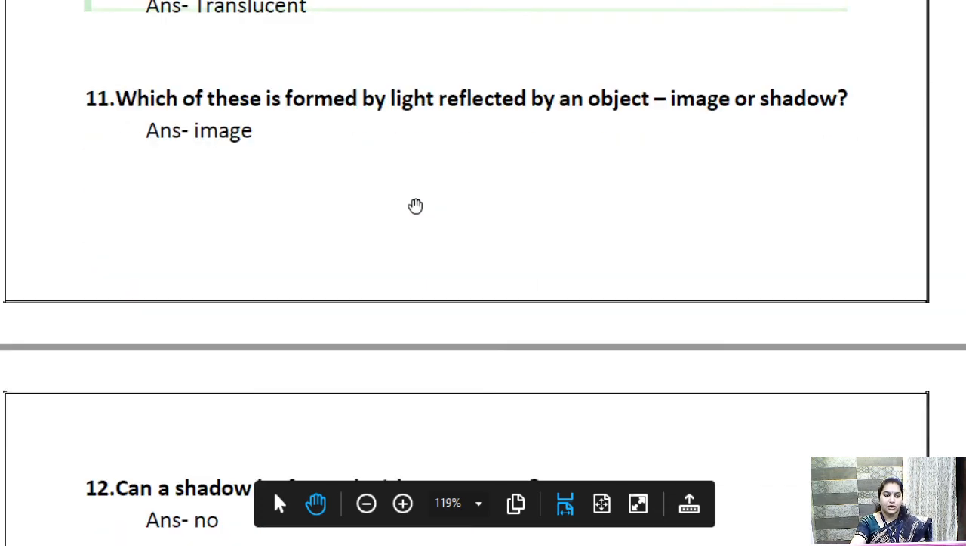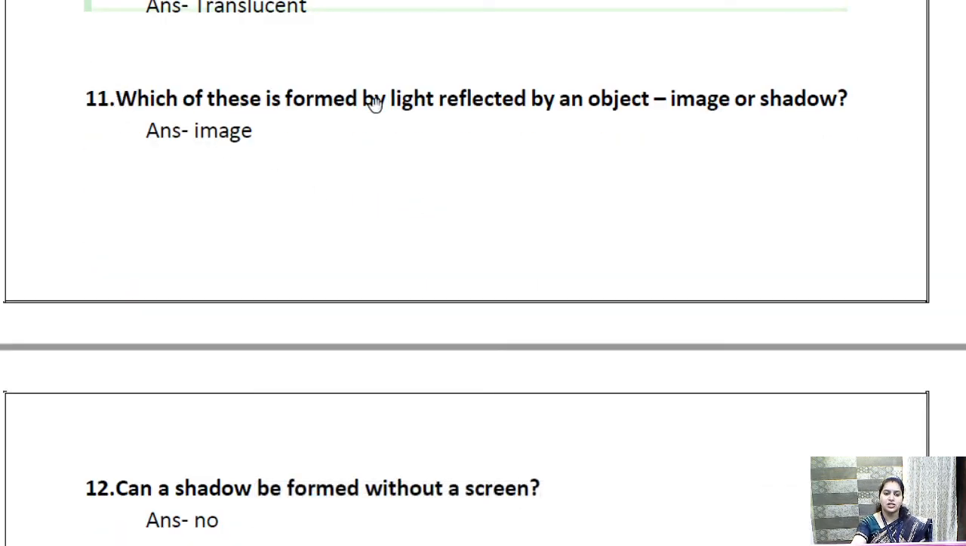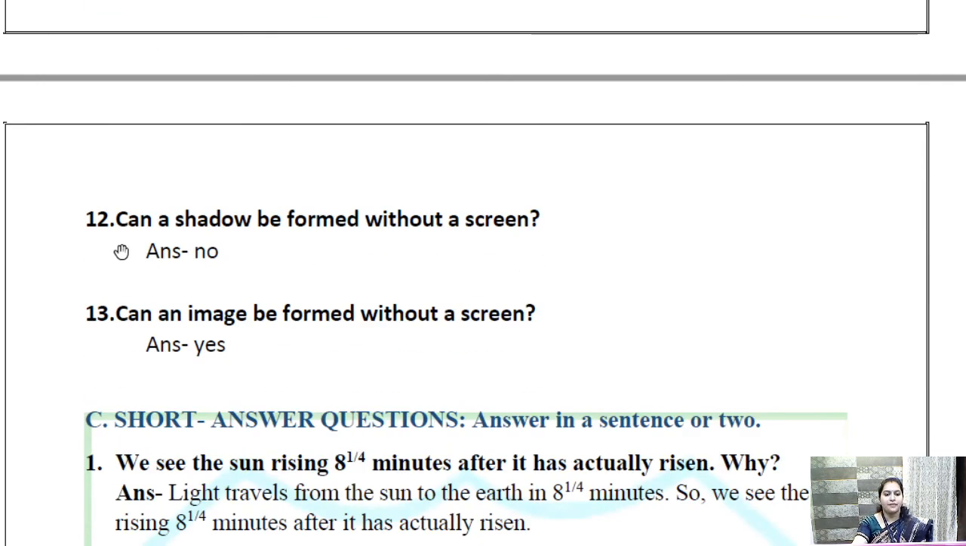Okay. Next we have, which of these is formed by a light reflected by an object? So what is formed by reflection? Image is formed. Shadow is formed by obstruction, isn't it? Then we have, can a shadow be formed without a screen? No. This is one of the important properties of shadow that we require a screen.